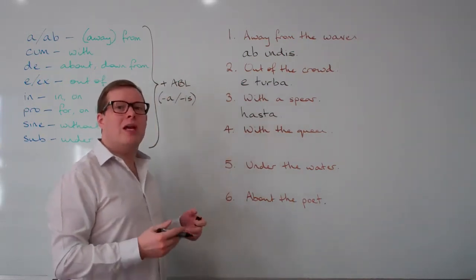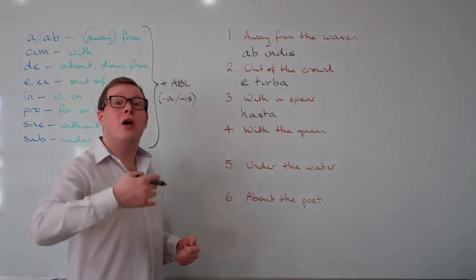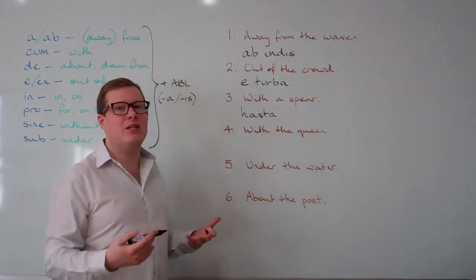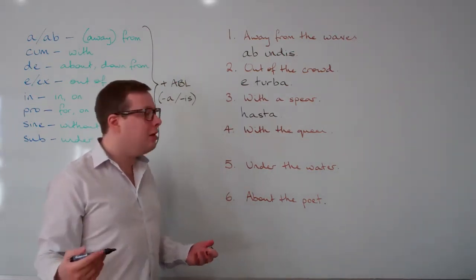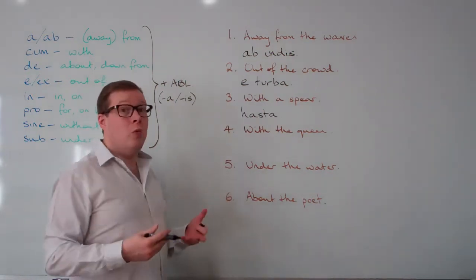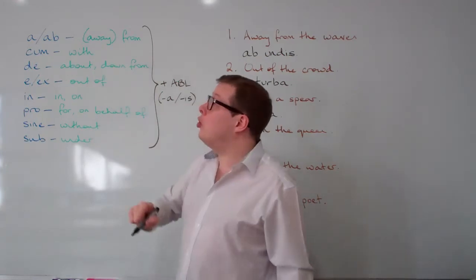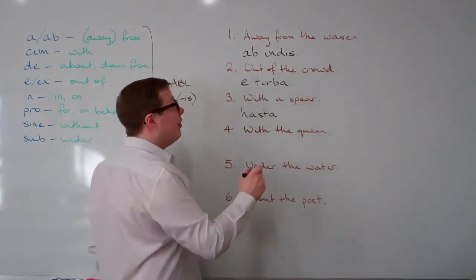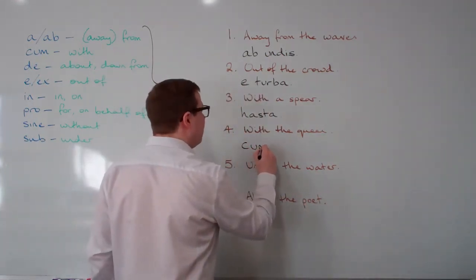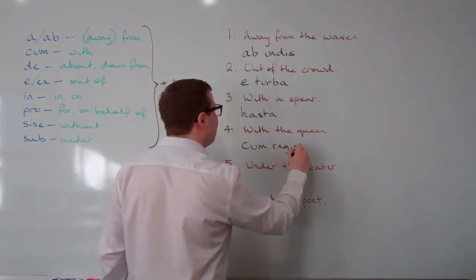This time, we're carrying out some sort of action with a person. We're not physically using the queen to do something. We're carrying out an action with or alongside her. And that requires the preposition cum, meaning with, followed by the ablative case: cum regina.